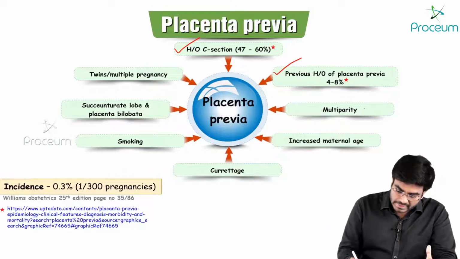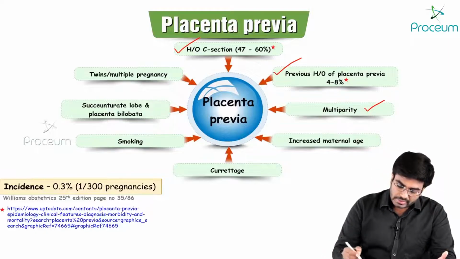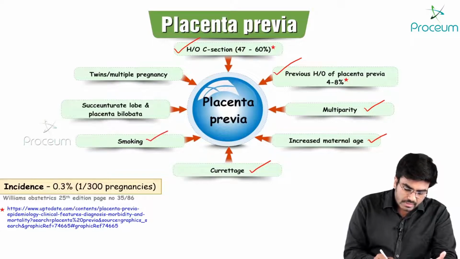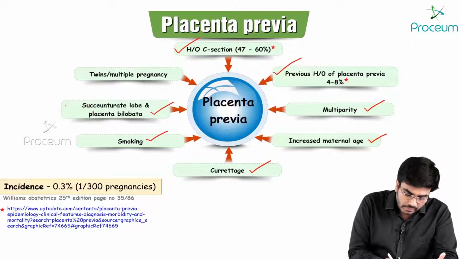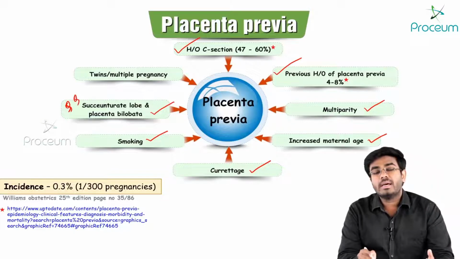Along with that, multiparity is a risk factor. Now increased maternal age, curettage, smoking, succenturiate lobe or placenta bilobata. See, this is very important. This is a repeatedly asked MCQ. What is that? Succenturiate placenta or placenta bilobata is a risk factor.